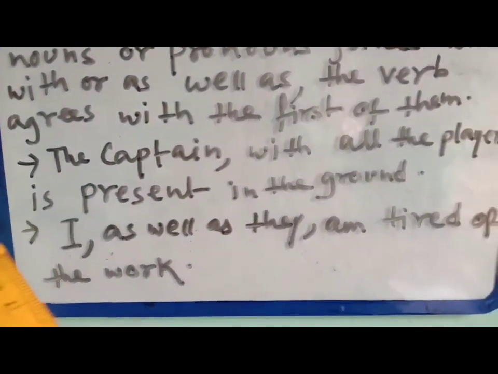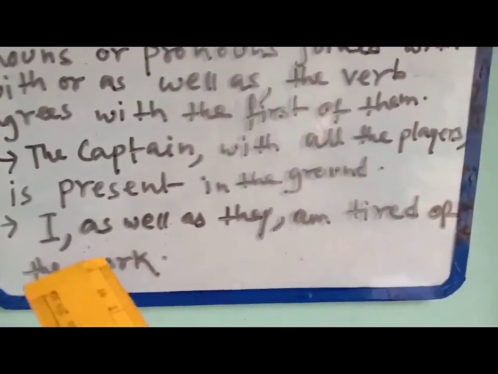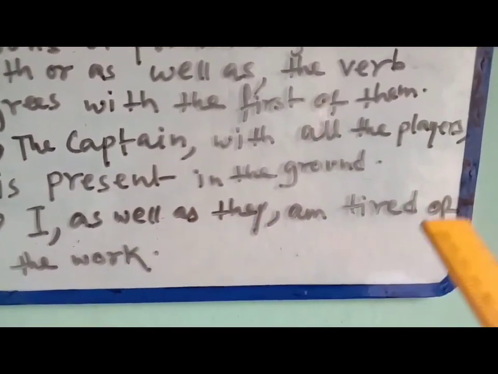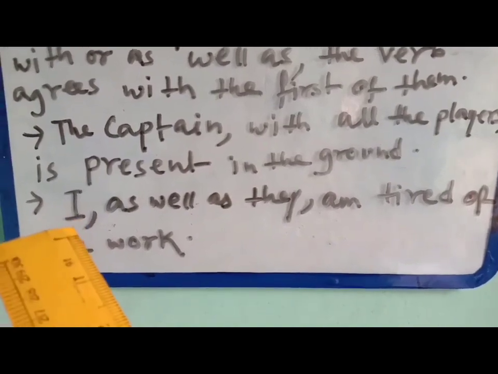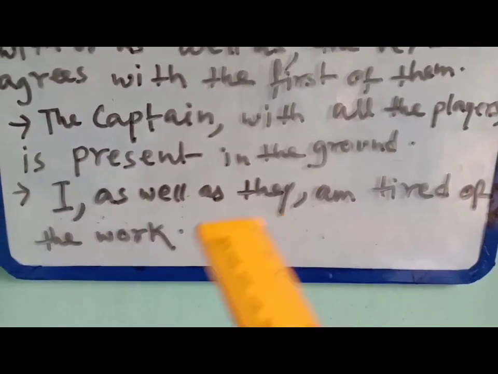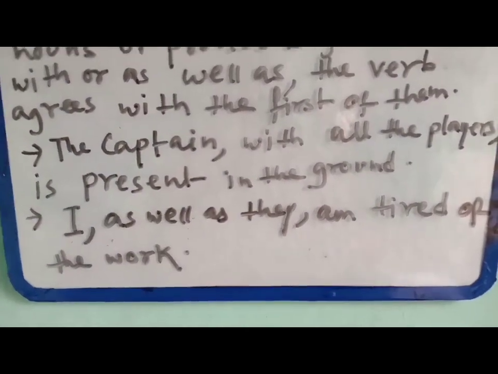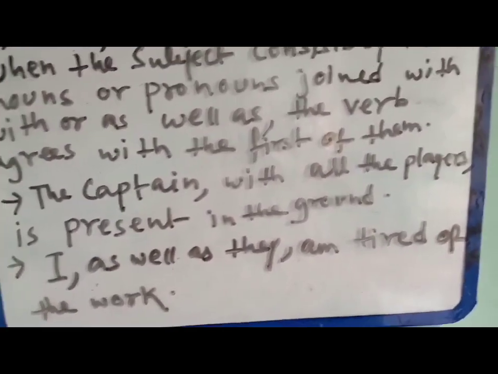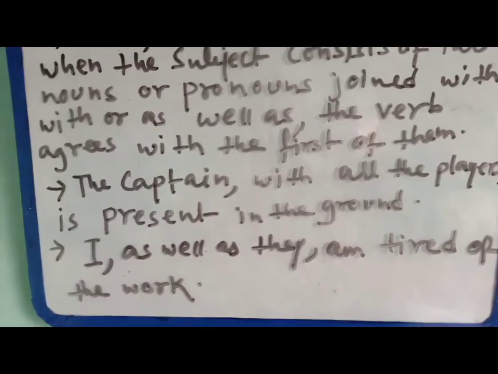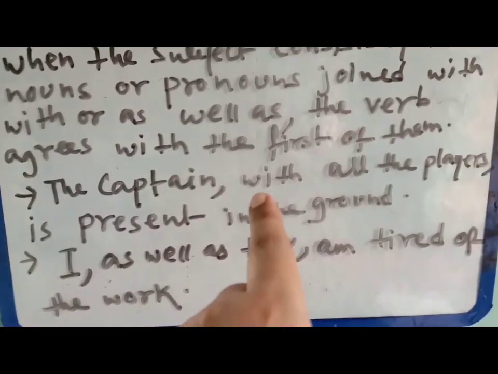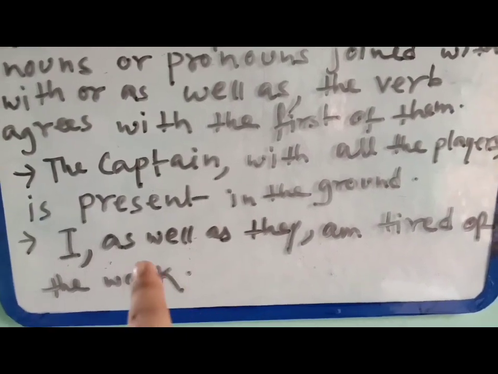Clear? Second one: I as well as they am tired of the work. Just like the previous one, the pronouns are joined with the word "as well as". The first one we have seen with "with", and the second one "as well as".